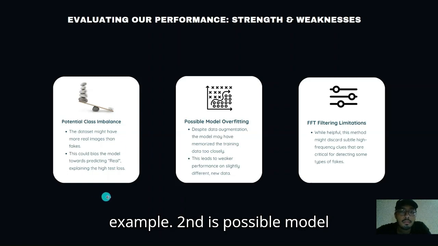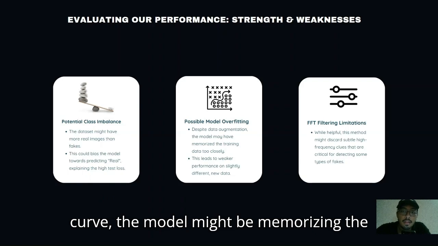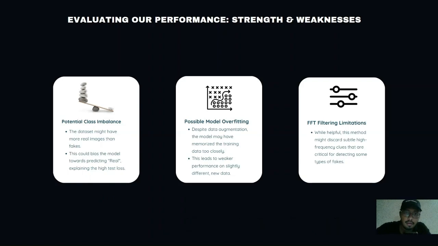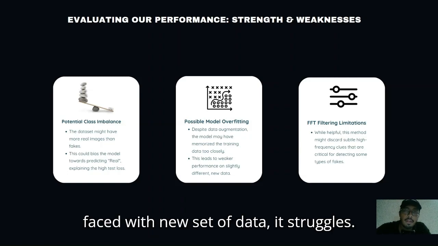Second is possible model overfitting. As we saw in the learning curve, the model might be memorizing the training data rather than learning abstract rules for spotting fake images. This means it performs well on data similar to the training set, but when faced with a new set of data, it struggles.